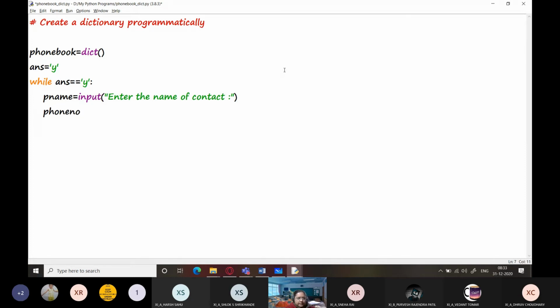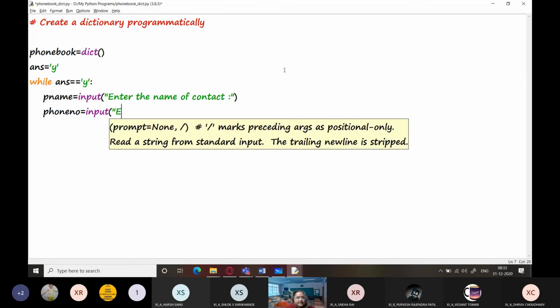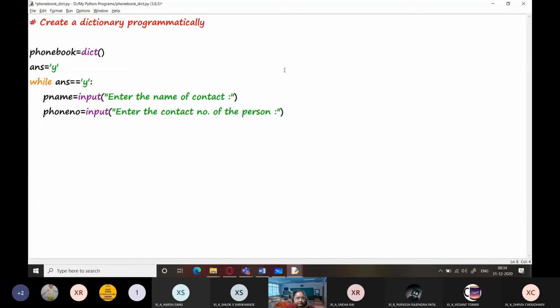And the contact number. So phone number equals. Now phone number is something on which you don't need to perform any mathematical operations. People have a mobile phone number, a cell phone number, which is usually 10 digits, so while printing, it might get printed in the form of scientific notation. So it's better to accept phone number as a string only, because you don't need to perform any arithmetic operations on that. Enter the contact number of the person. So both the things are there, the person name and the phone number.